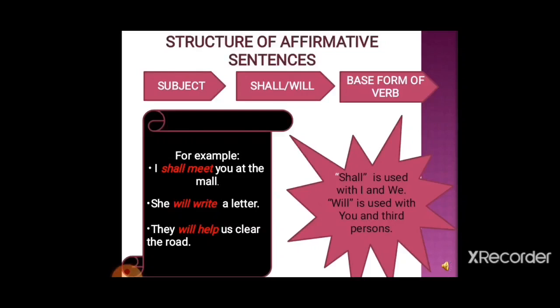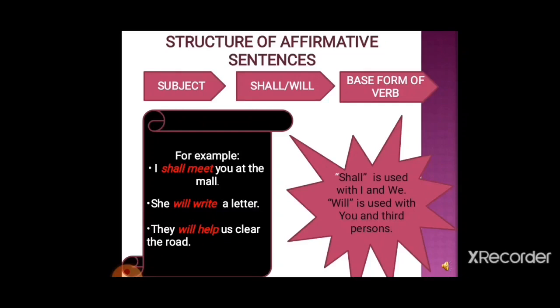Now let us see the structure of affirmative sentences first. So here first we use subject, then shall or will, then base form of verb. Now if the subject is first person like I, we, then we will use shall, and second and third person will use will.